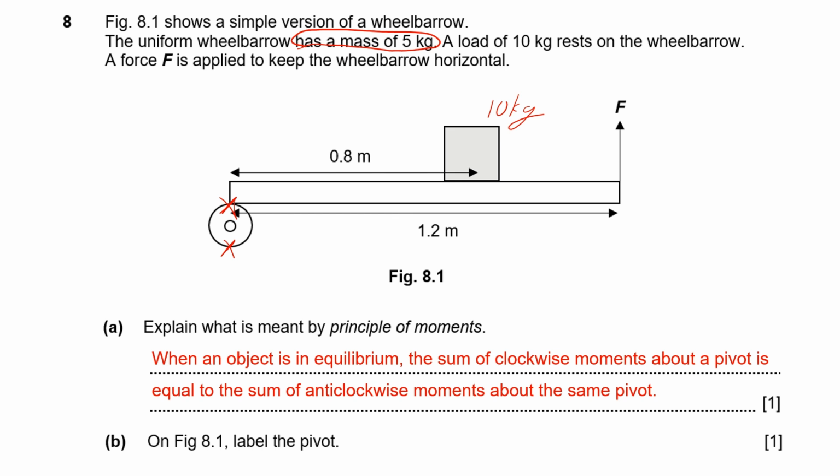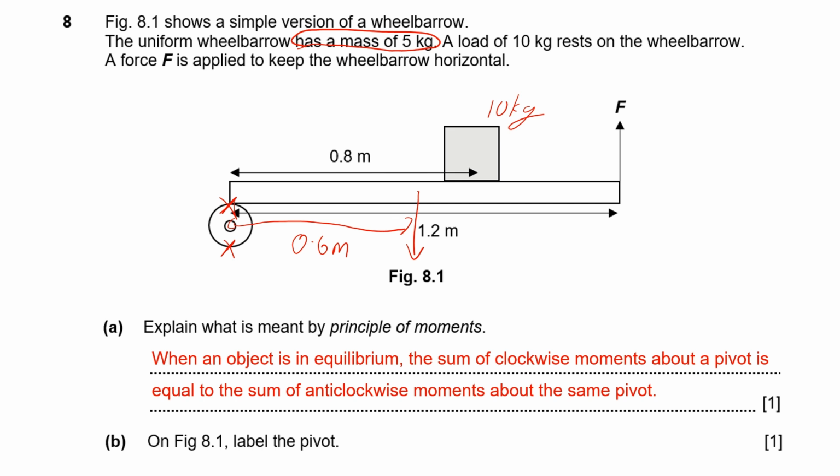Now, before I move on to the next part, okay, let us now draw the weight of our wheelbarrow. Because it is uniform, what is that telling us? It's telling us that the center of gravity is at the middle. And therefore, okay, this weight over here must come from the middle, which, given that the wheelbarrow is 1.2 meters long, it means that the perpendicular distance to my pivot is 0.6 meters.